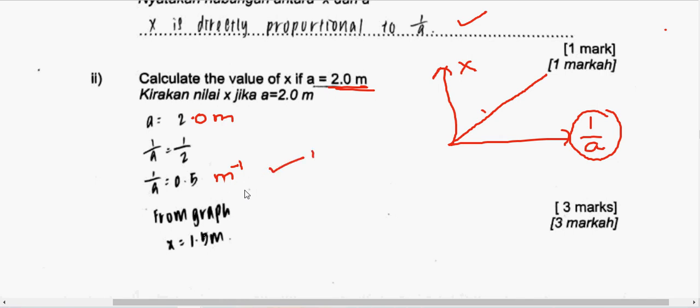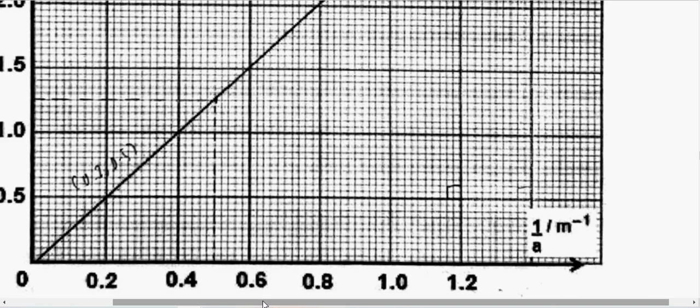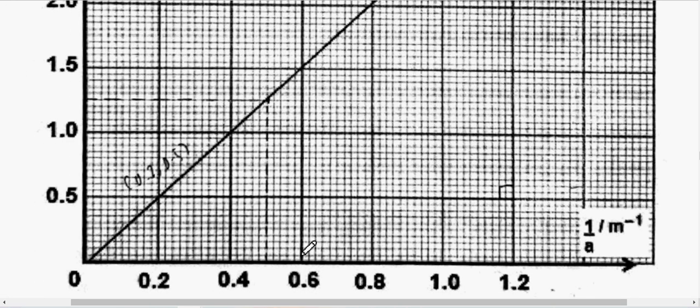And then from the graph, you see, just now, the answer is 1.25, right? But this student wrote 1.5 meter. Come, we look at how she plotted the graph. So here betul, this part is correct. So can see, this one memang dah label lah. So that means this is mark number 2.